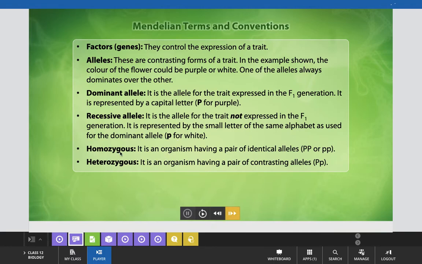Homozygous is an organism having a pair of identical alleles, either capital P or the pair made up of small p. Heterozygous condition is an organism having a pair of contrasting alleles, capital P, small p.